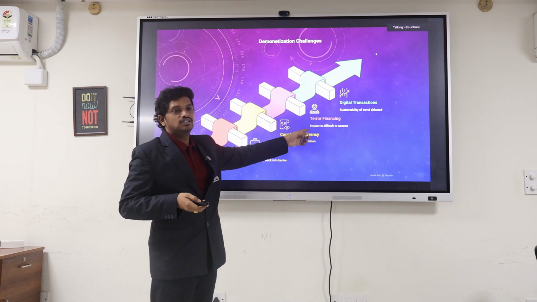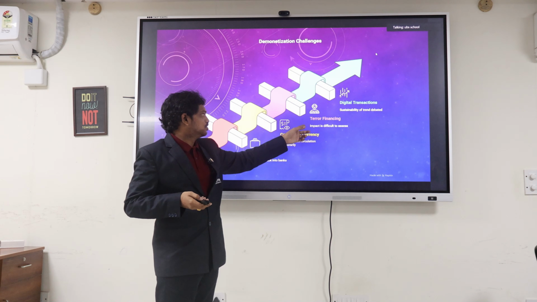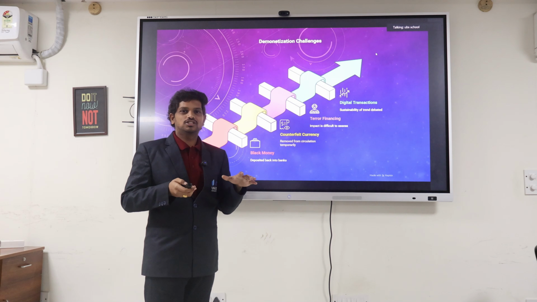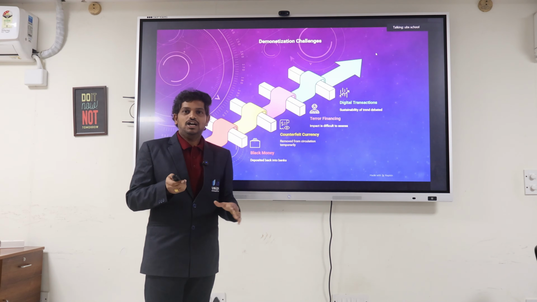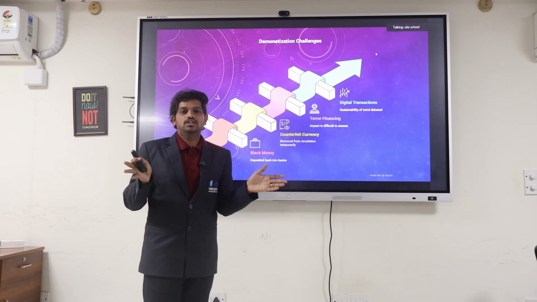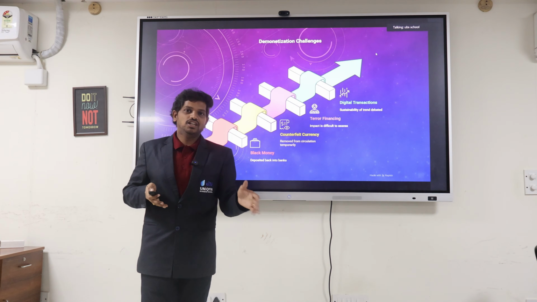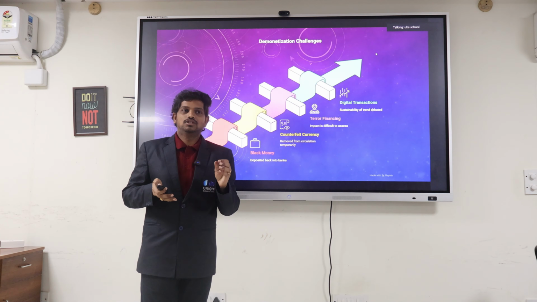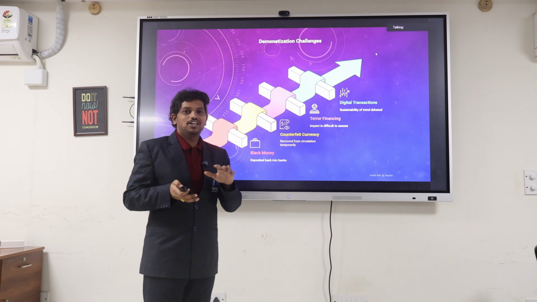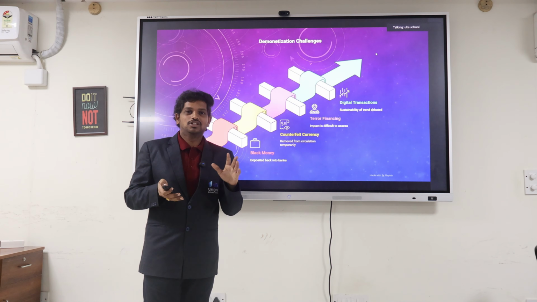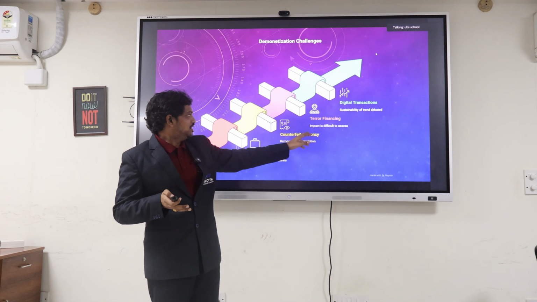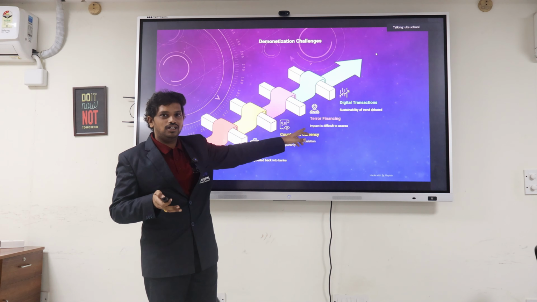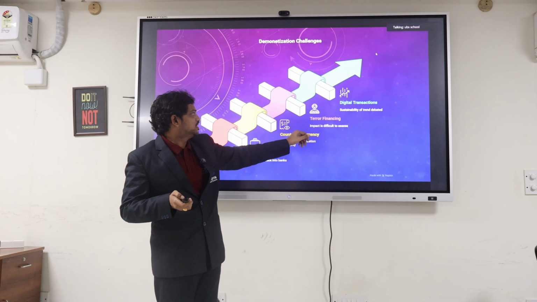Terror financing also got reduced, not to the maximum extent, but to a minimal extent, I mean to say. Our terrorists, who are close friends of ours, will do terrorism in any way. They don't have any accountability or responsibility towards the people. They don't have moral ethics and all. They will do terrorism in any way. But supplying to them, financing to them has been reduced due to this demonetization.